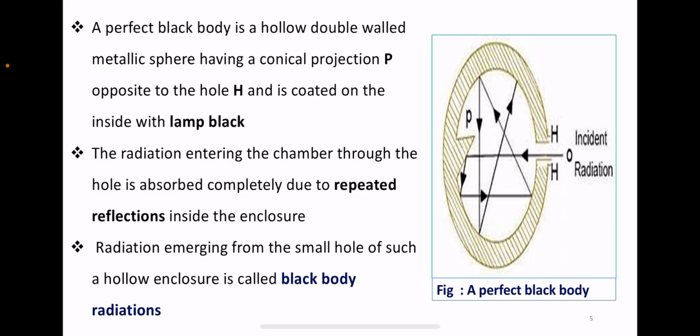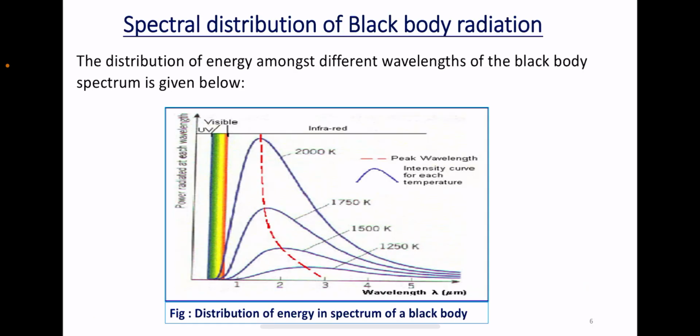That is why we see repeated reflections inside the enclosure. The radiation emerging from the small hole of such a hollow enclosure is called black body radiation. So this is what black body radiation is.